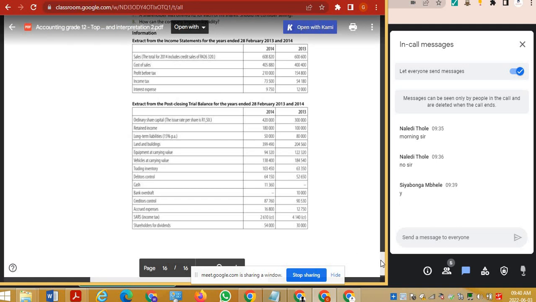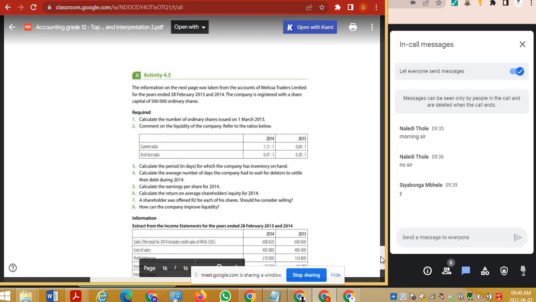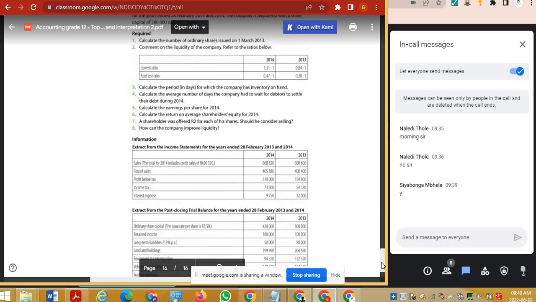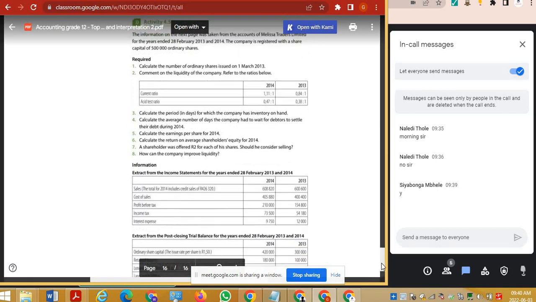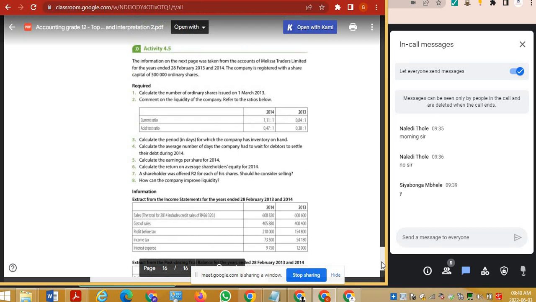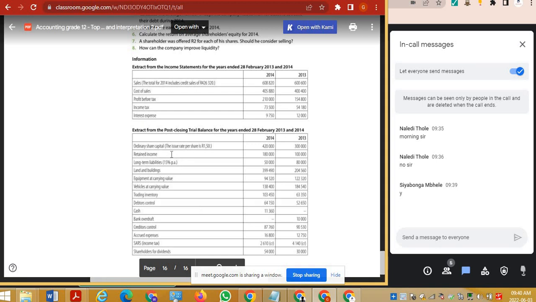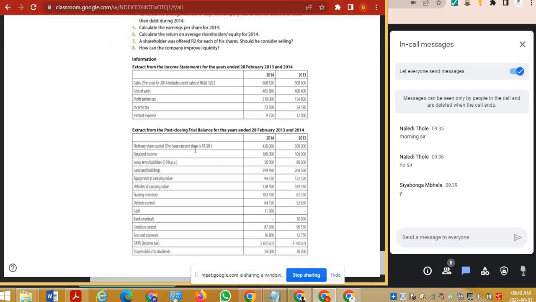So how are you going to check how many shares were issued for the year? You would take your 420,000, minus your 300,000, and then divide it by the share price to get the actual share amount. What is the share price? Is that something we need to work out? Oh no, never mind. The shares are issued at 150.